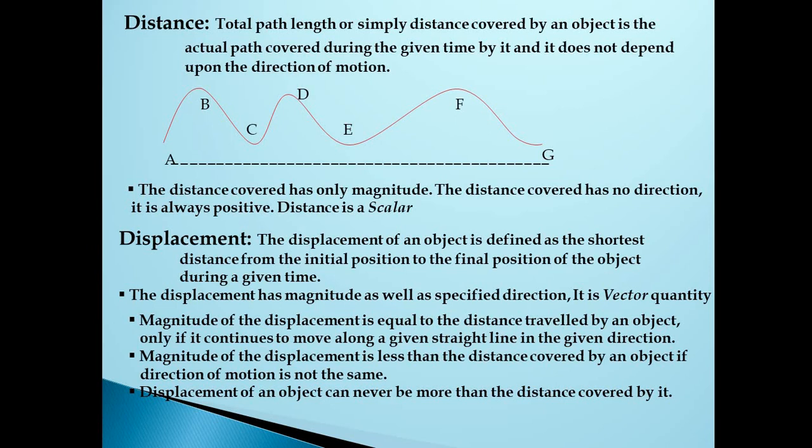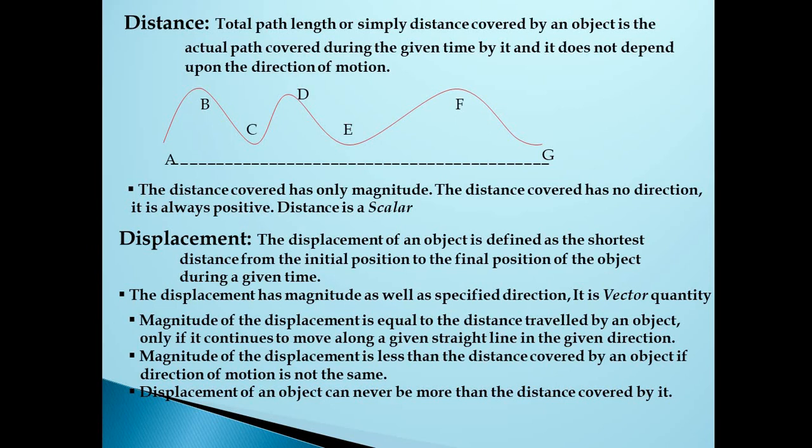The magnitude of the displacement is equal to the distance travelled by an object only if it continues to move along a given straight line in a given direction. Observe this. The displacement is equal to the distance covered. When is that possible?